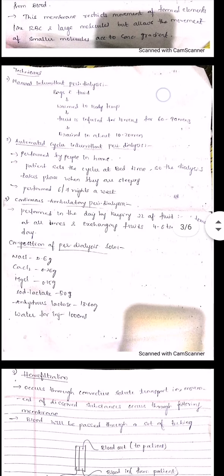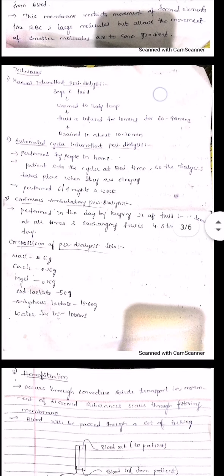So these are the three types of peritoneal dialysis available. First, let us see manual intermittent peritoneal dialysis. Here you will have some bags filled with dialysis fluid, and it should be warmed to body temperature. The fluid is infused for 60 to 90 minutes and drained in about 10 to 20 minutes.